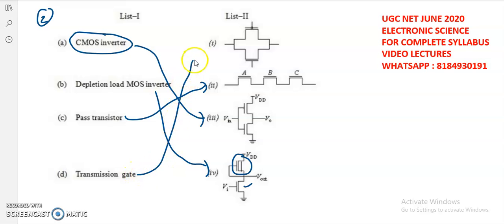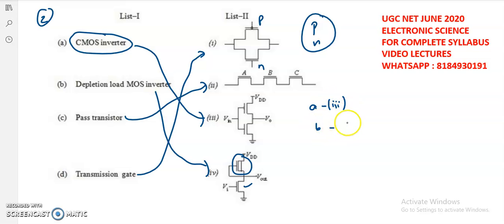And the next one is the transmission gate. Transmission gate matches up with the first one. Transmission gate means a P MOSFET and an N MOSFET, both of these two are connected in parallel like this. It is a P MOSFET and it is an N MOSFET. So it is a transmission gate. So A matches up with the third one and B matches up with the fourth one, and C, that is pass transistor, is matching up with the second one, and D, that is transmission gate, is matching up with the first one. So it is the answer to this question.